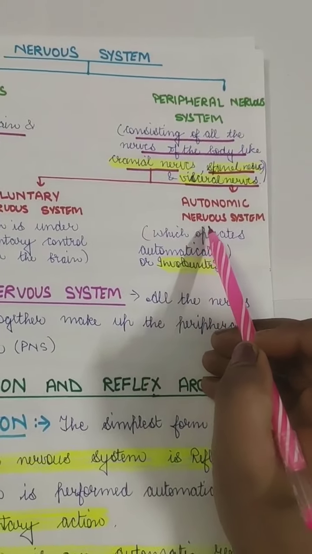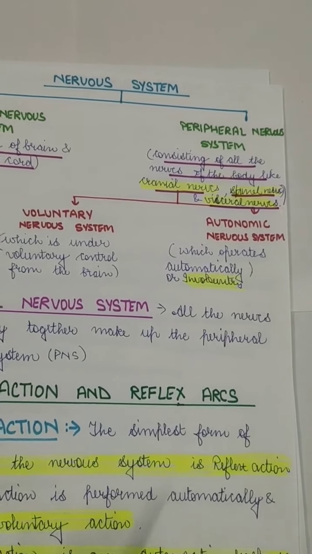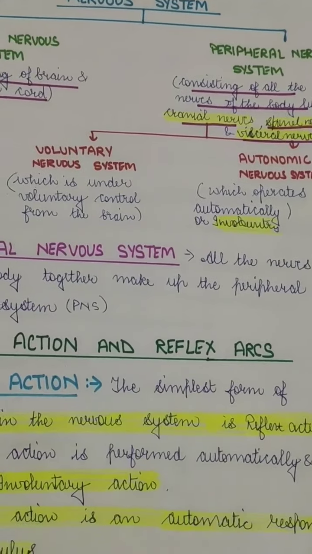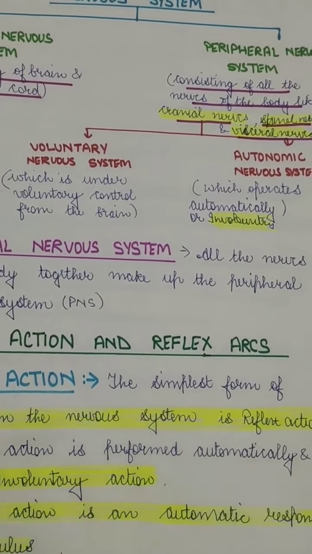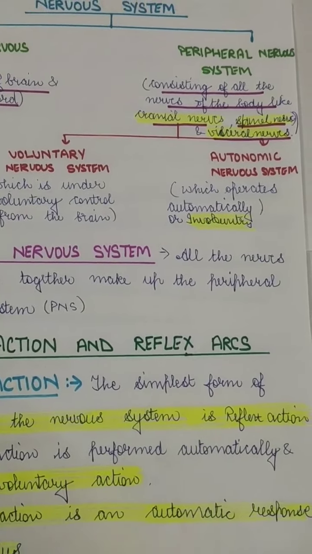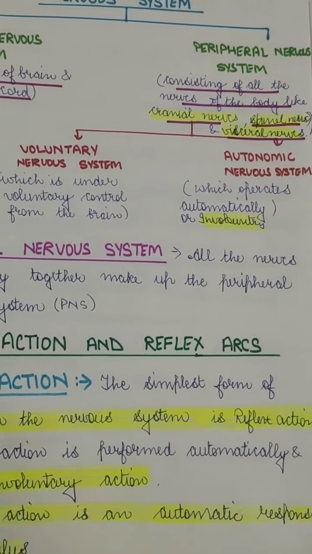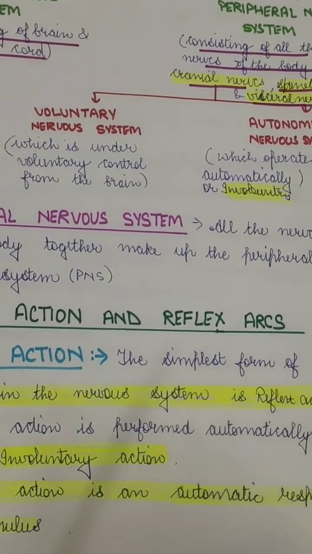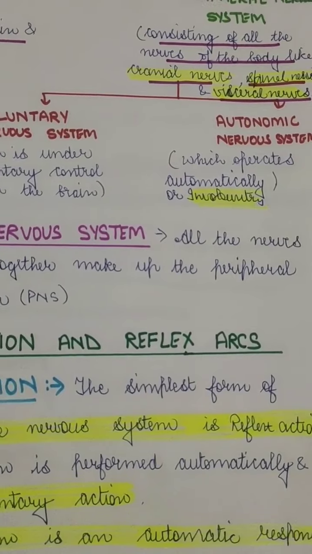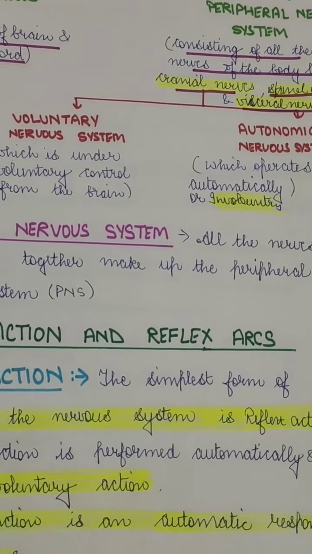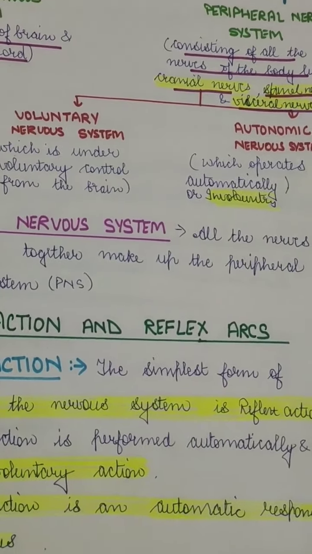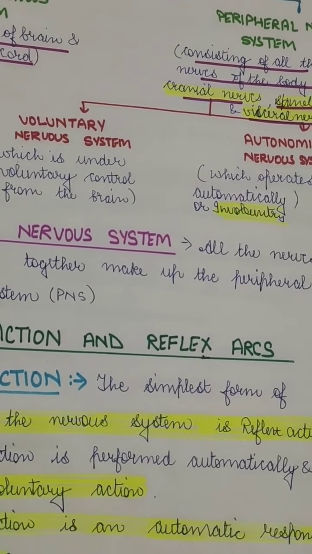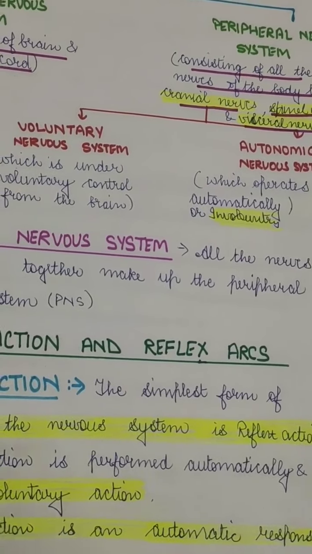And the other is the autonomic nervous system. That means in this it is done automatically, just automatically. The brain is sometimes not involved in this. The spine just takes the action quickly and automatically. So that is involuntary. The brain is sometimes involved and sometimes it's not. Like if you are a big sister or a brother of your little brother, and you are playing outside somewhere, and your younger one falls down and gets hurt. At that time you will not go home and call your mommy, you will just take the action on your own.